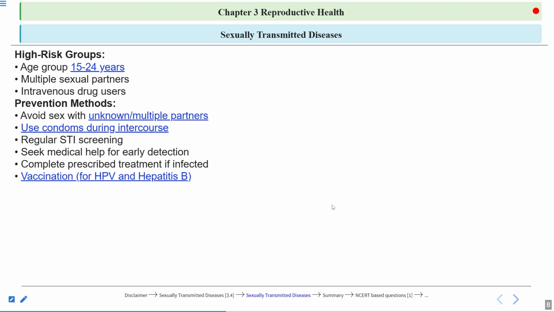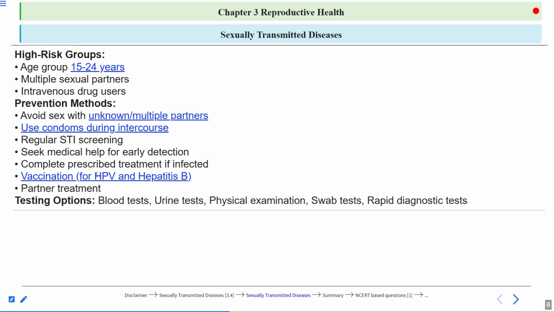So the person should be made aware and should get vaccinated against HPV and hepatitis B. And partner treatment is also very important. Partner treatment means the sexual partner, the couples. If a couple is having sexual intercourse, obviously there is a chance of spreading the STDs to that person also. So the person should get treatment and his or her partner should also get the complete treatment. So partner treatment is also very important.